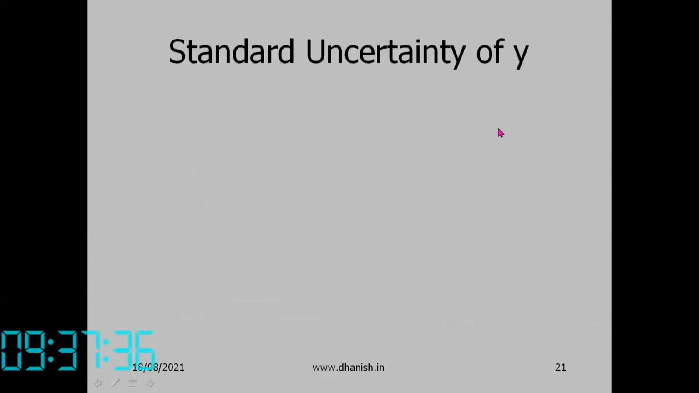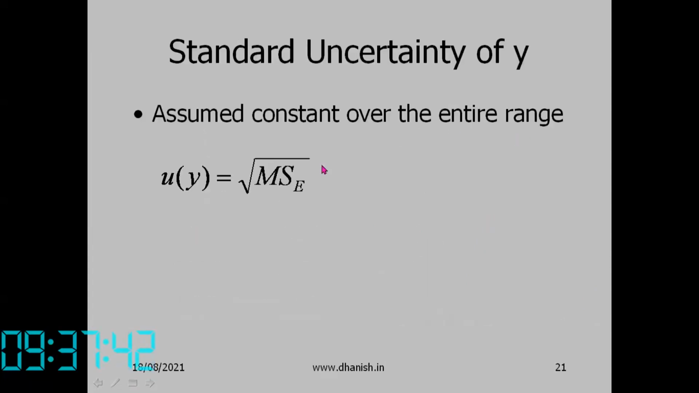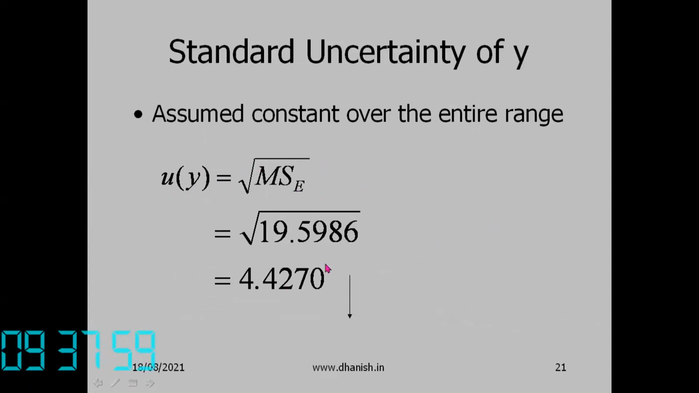So the standard deviation of y is constant over the entire range. It is equal to the square root of the mean square error. This is one of the first uncertainties that we find. This is the uncertainty in y, which is assumed constant over the range. That is equal to 4.4270.